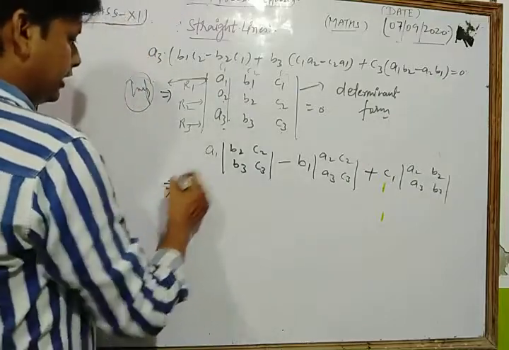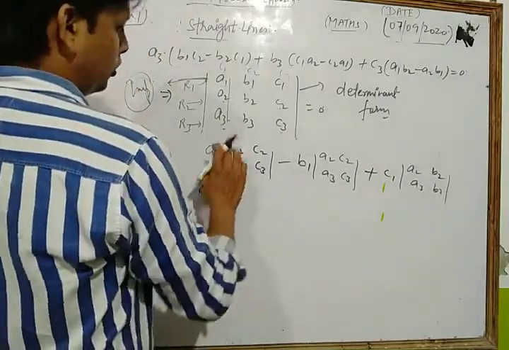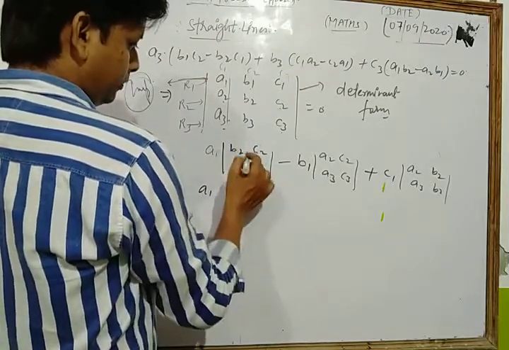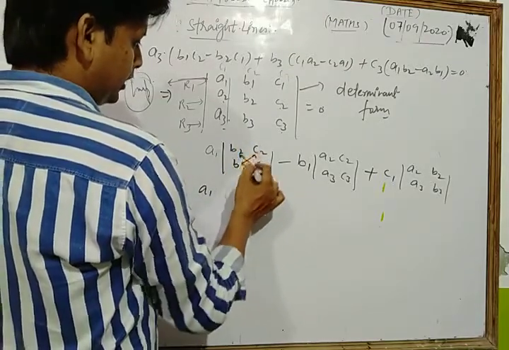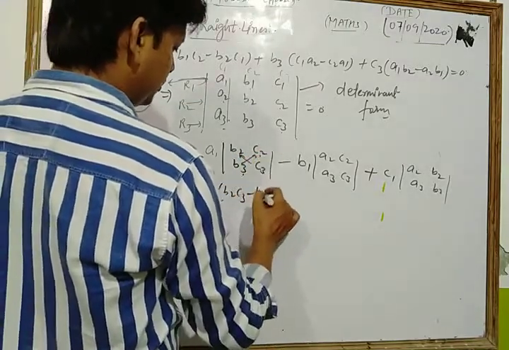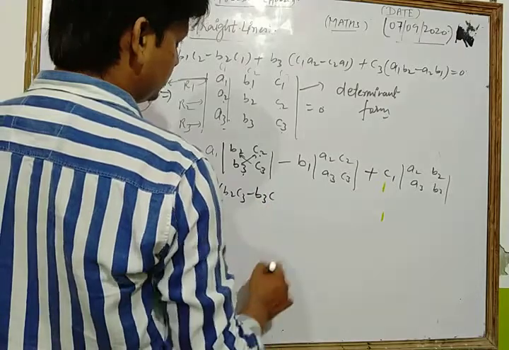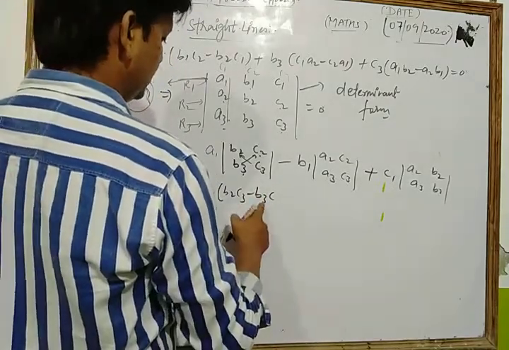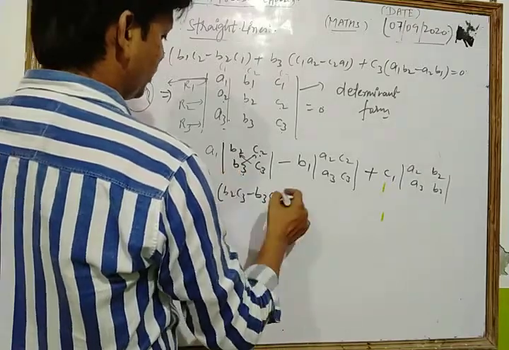Let's see, if we write this, a1. Now in that we multiply: b2 c3 minus b3 c2. First you multiply that minus that, meaning b2 c3 minus b3 c2.